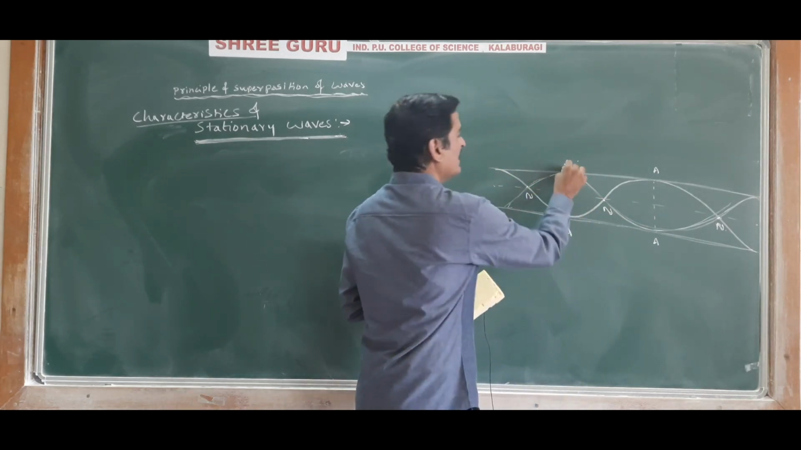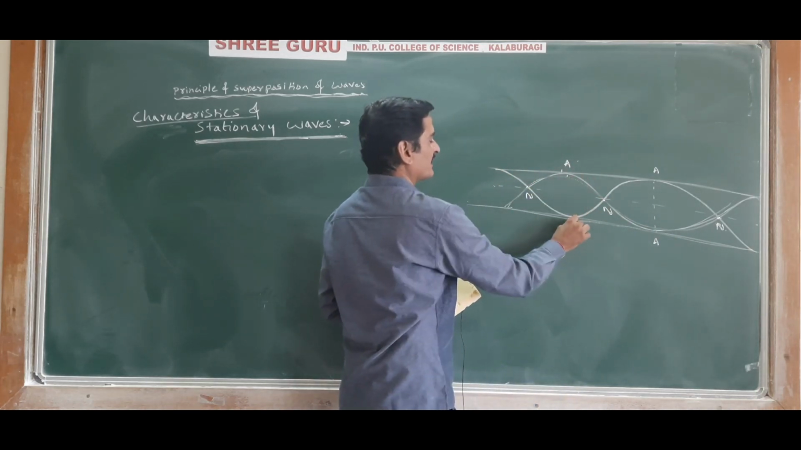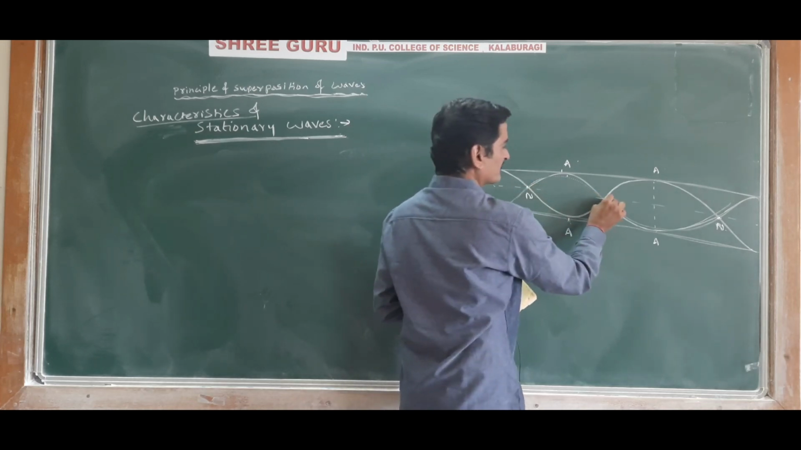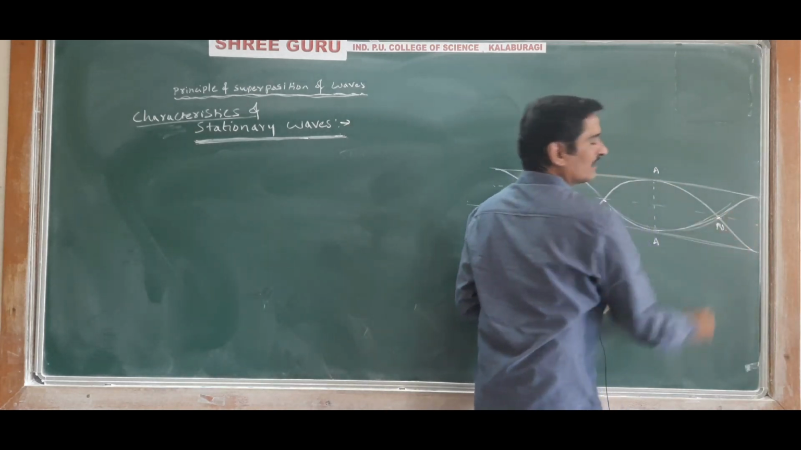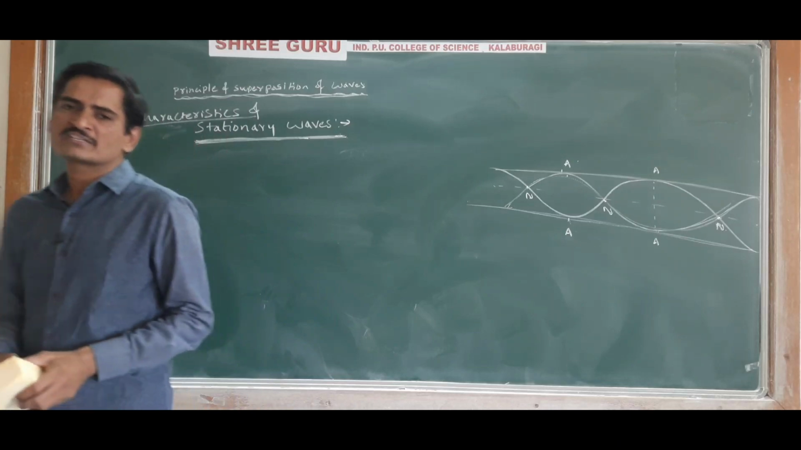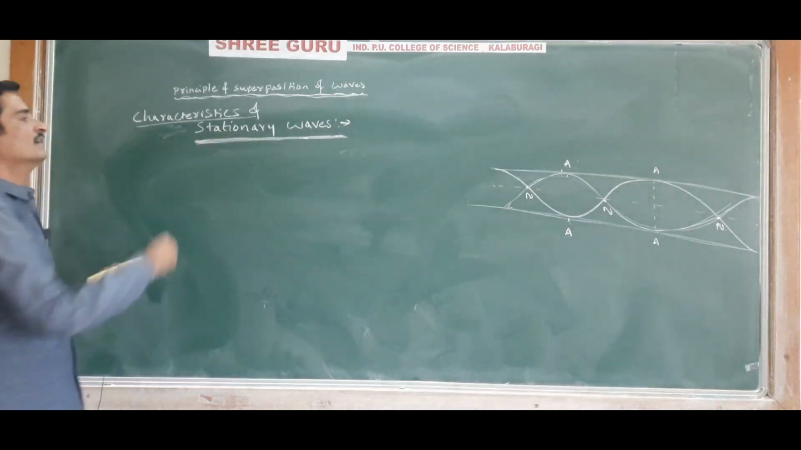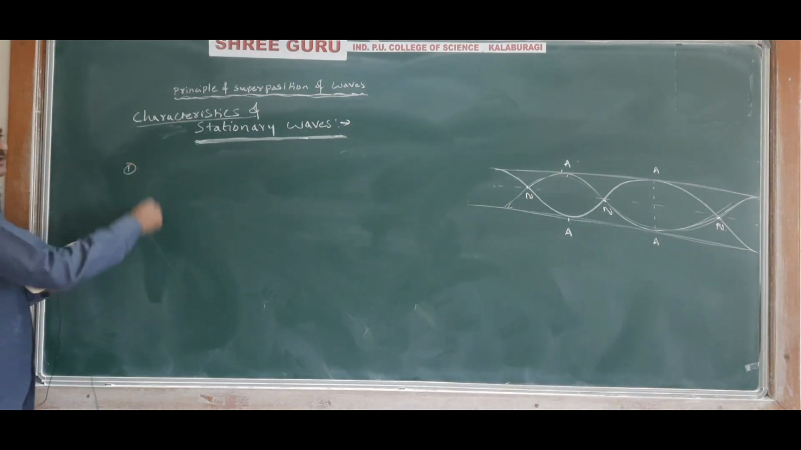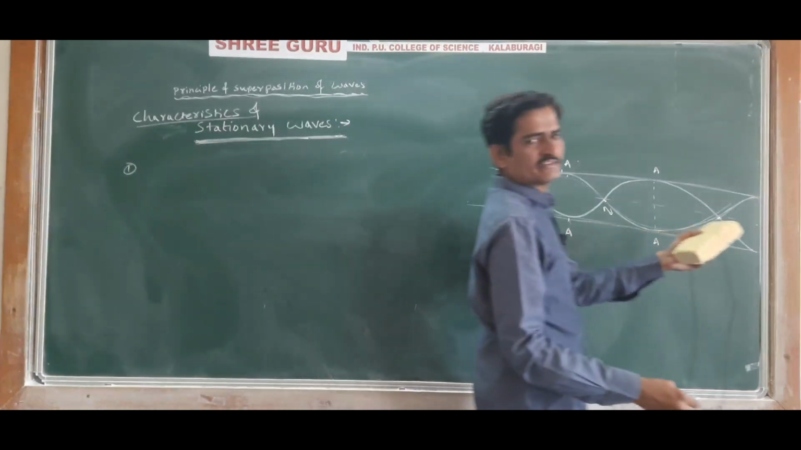So these all are called antinodes. This point is called antinode. This point is called node. This is called node. This is called antinode. This is called node. So like this, a stationary wave is formed. Now the characteristics of a stationary wave, just for your understanding, I told about this.